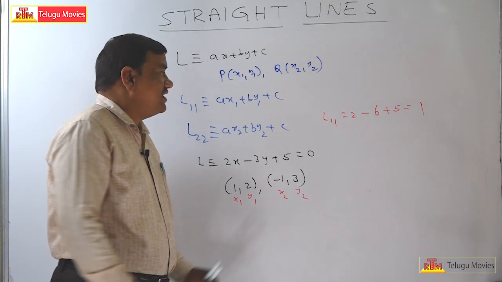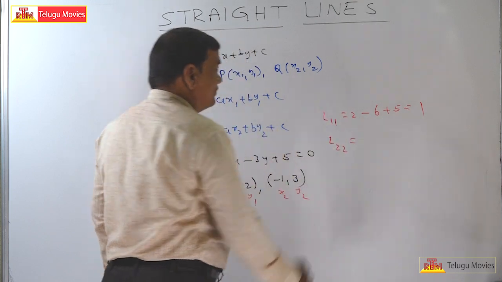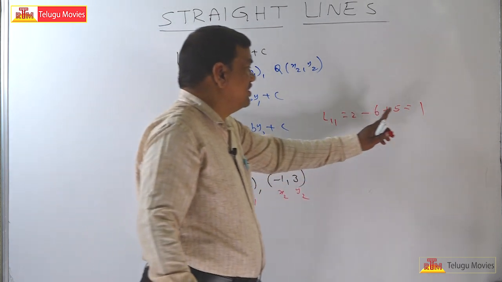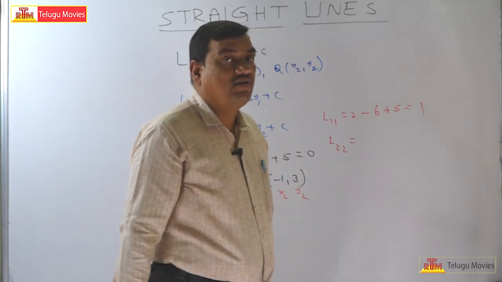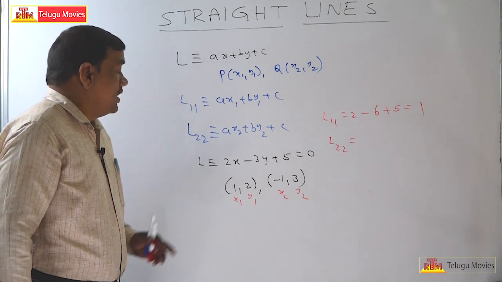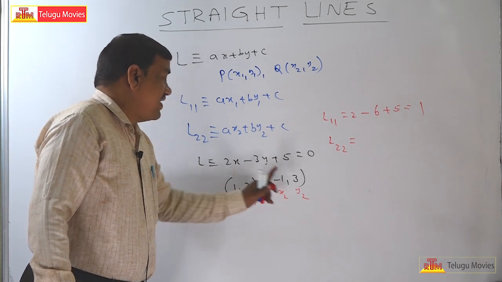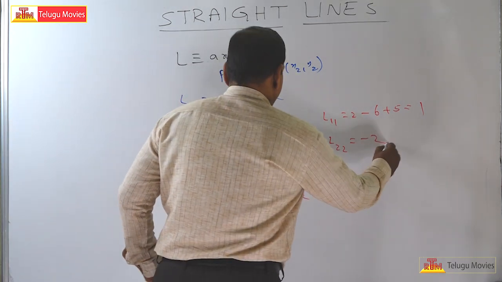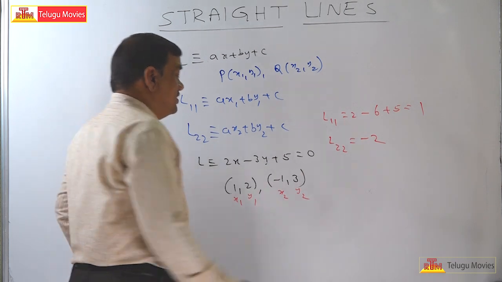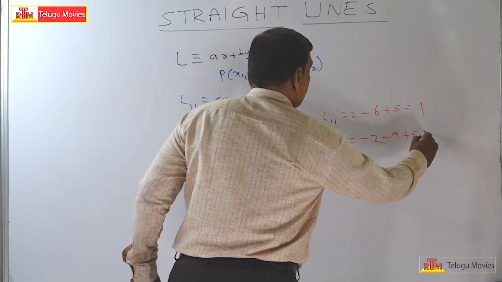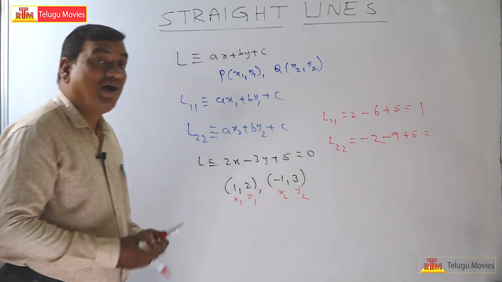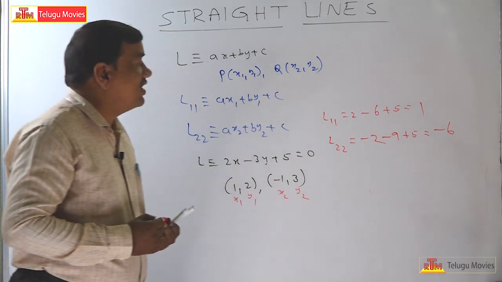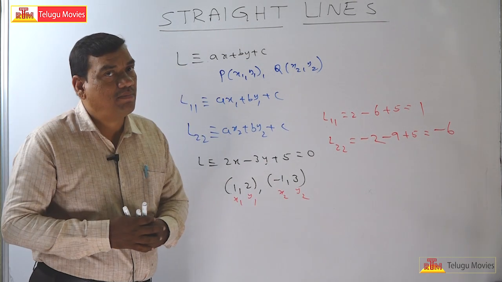Now let us find the value of L22. Don't put it equal to 0, we have to find out the value. Substitute minus 1 in place of x and 3 in place of y. So 2 into minus 1 is minus 2, and minus 3 into 3 is minus 9, plus 5. Minus 2 minus 9 is minus 11, minus 11 plus 5 means minus 6. So your L11 value is 1, and L22 value is minus 6.